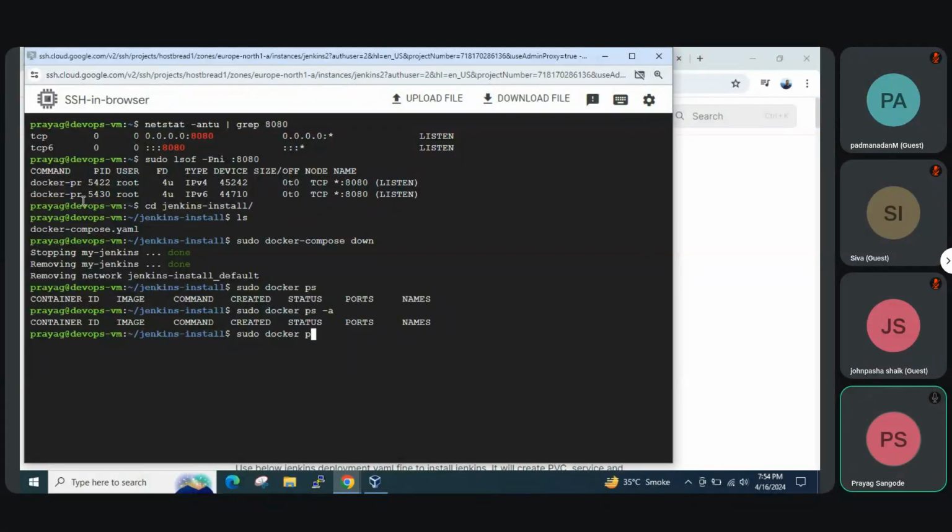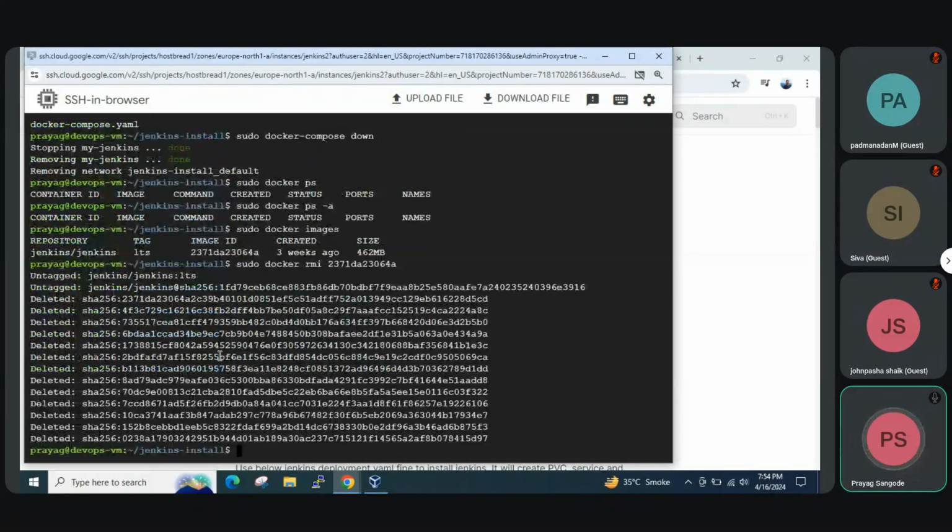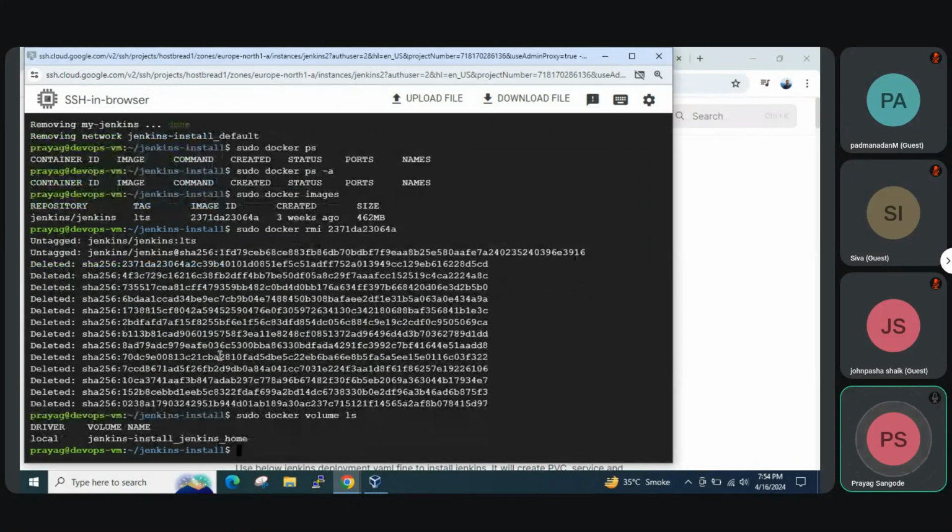Let's check if we have images. So let's do the cleanup for images as well. docker rmi. Okay, that's done. Now we have volume as well. Sudo docker volume ls. Okay, just remove the volume.